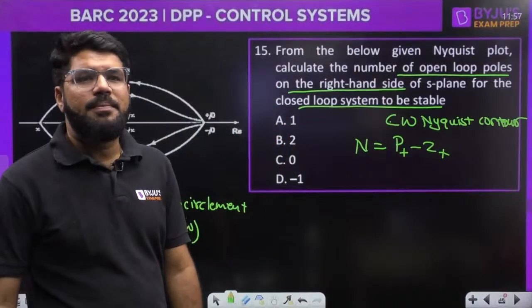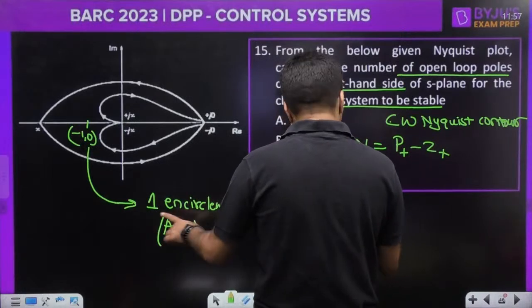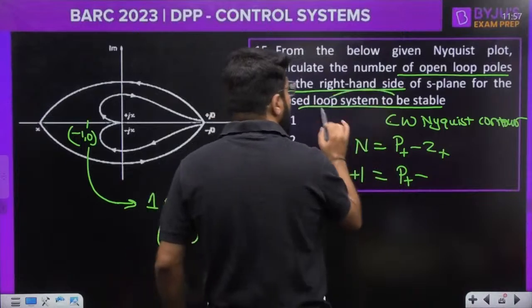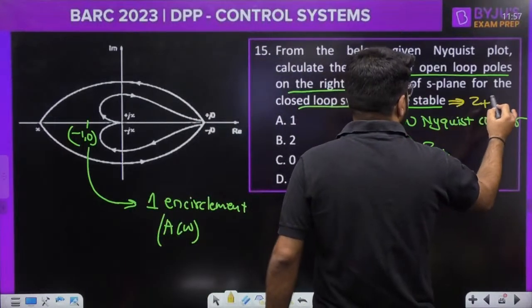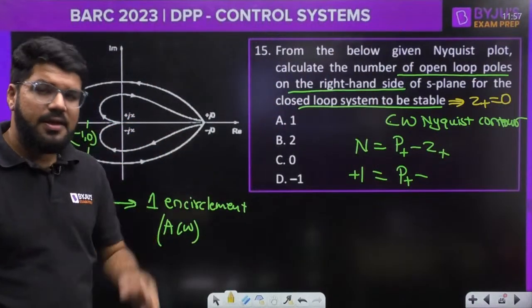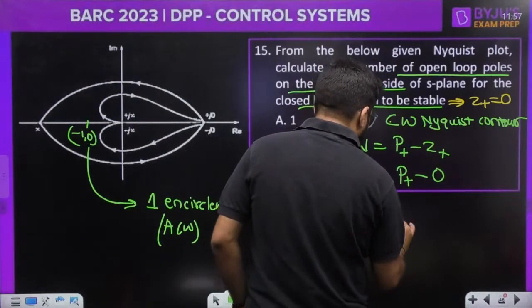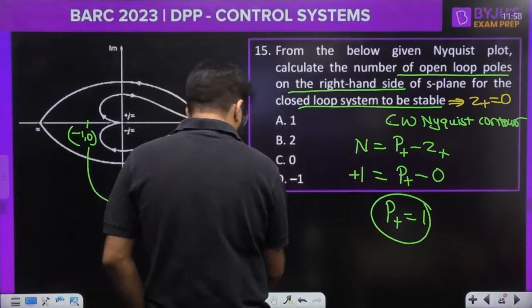Then N is equal to P minus Z. N is the number of encirclements: one in anti-clockwise, and anti-clockwise means positive, is equal to P plus minus Z plus. You want the closed loop system to be stable, and the closed loop system is stable if it doesn't have right hand side poles. So the value of Z plus will be 0. So P plus is 1, where P plus is the poles of GSHS on the right hand side.